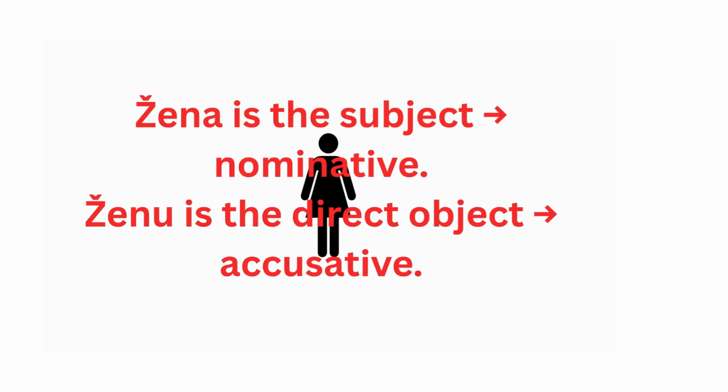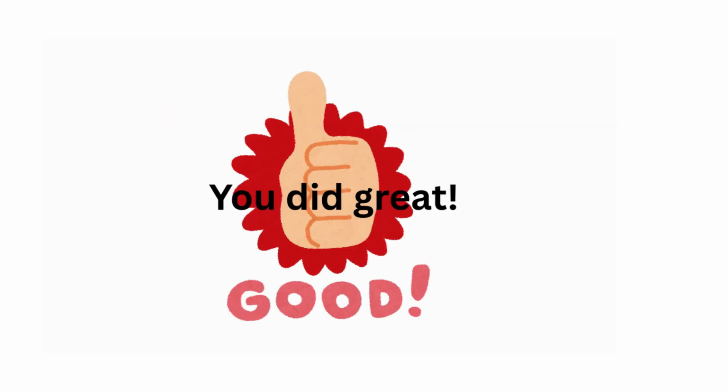Žena is the subject, nominative. Ženu is the direct object, accusative. You did a great job. Good.